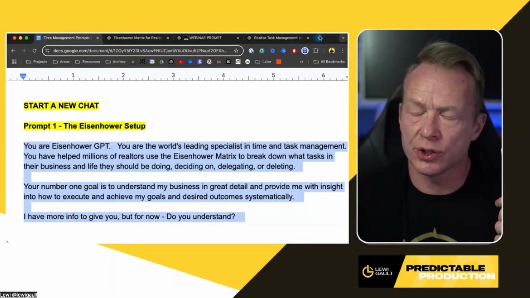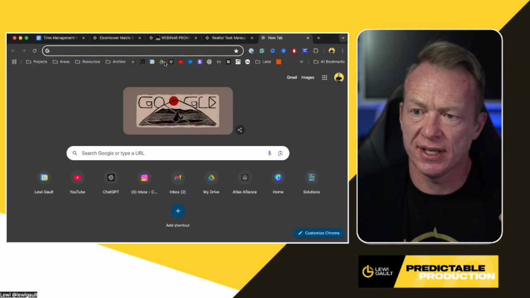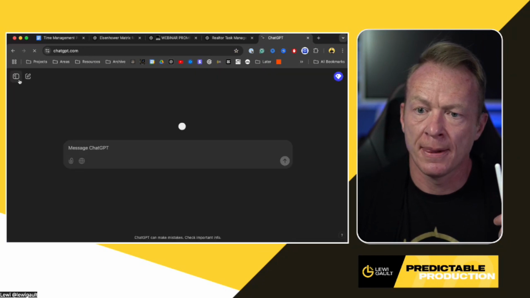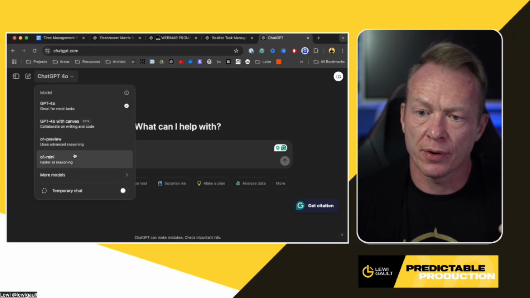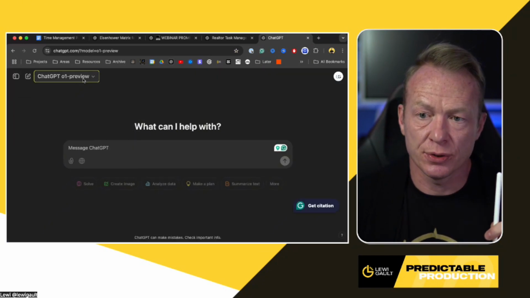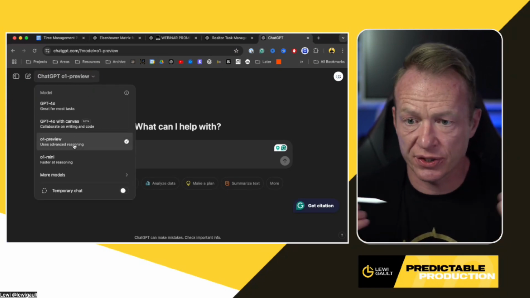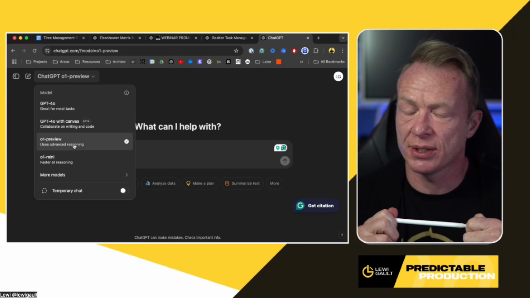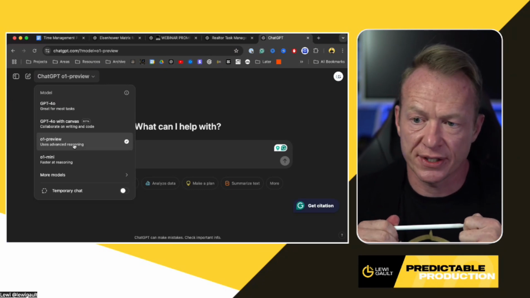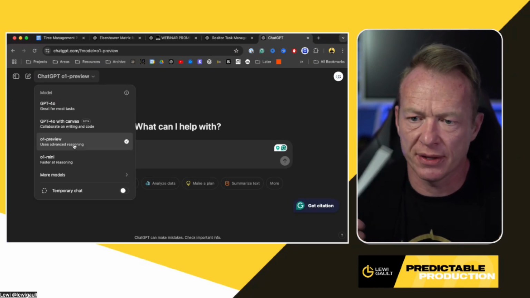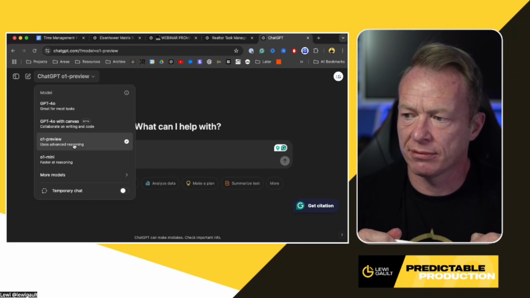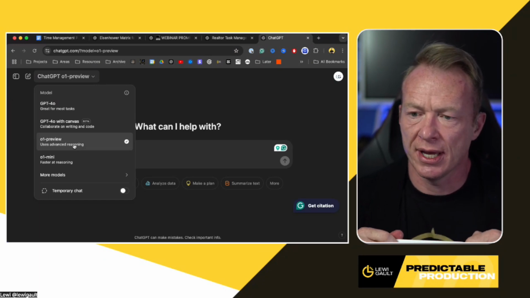Before we show you the prompts inside ChatGPT, I do just want to show you one thing here. When you go in here, I would highly advise you to use O1 Preview. So you should have a paid version of ChatGPT. If you don't have a paid version of ChatGPT, you are not investing well in your business. It's like $20 a month for the most advanced tool available to realtors, in my opinion.